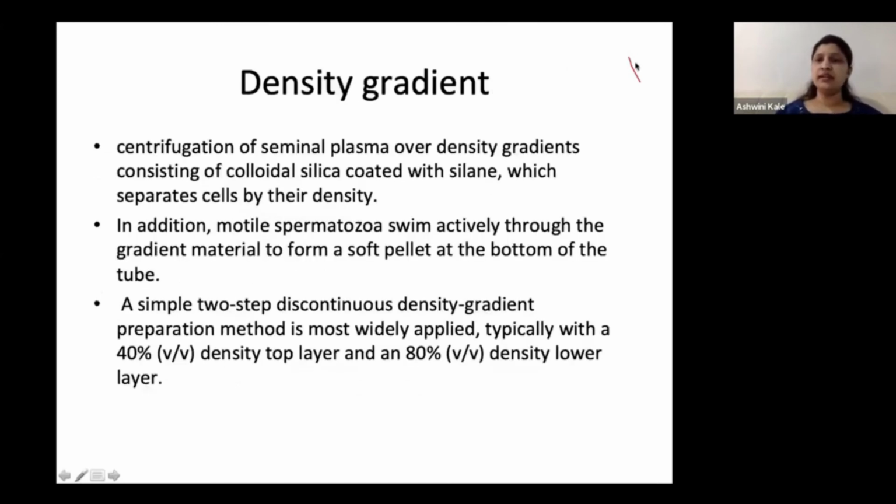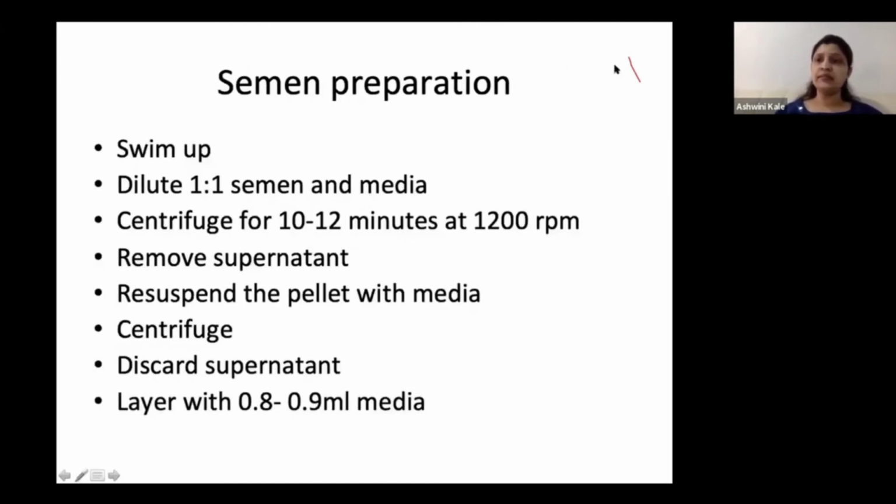When you layer it with the media, you would actually see a cloudy appearance over the media, which is nothing but the sperm which has swum up. Whenever it is cloudy in appearance, it just goes to show that the count and motility are very good and it is a very good prepared sample. After you do an IUI, the patient should never experience any cramps or pain. In a badly prepared semen sample, if it contains debris or macrophages, the patient may experience pain and cramps.